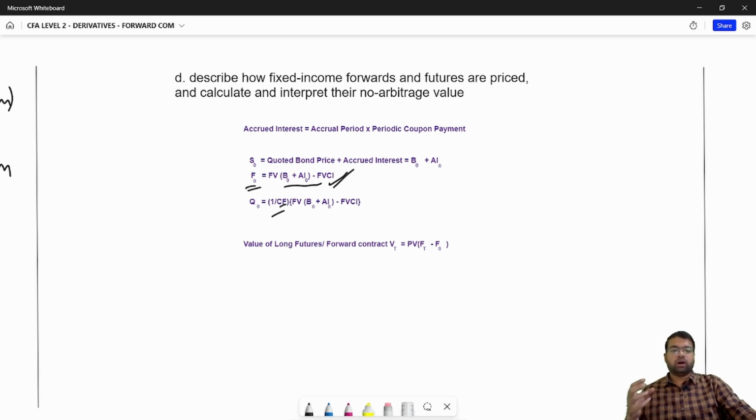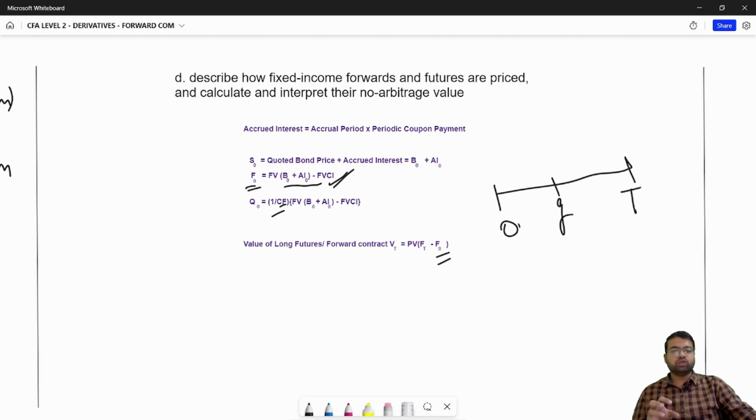Okay. So now how to calculate the value of any long futures or forward contract? The concept is the same: you entered the contract at a forward price of F naught, so you are willing to buy the underlying. Let's see, this is your initiation at 0, this is your current time, and this is your expiration of the contract.